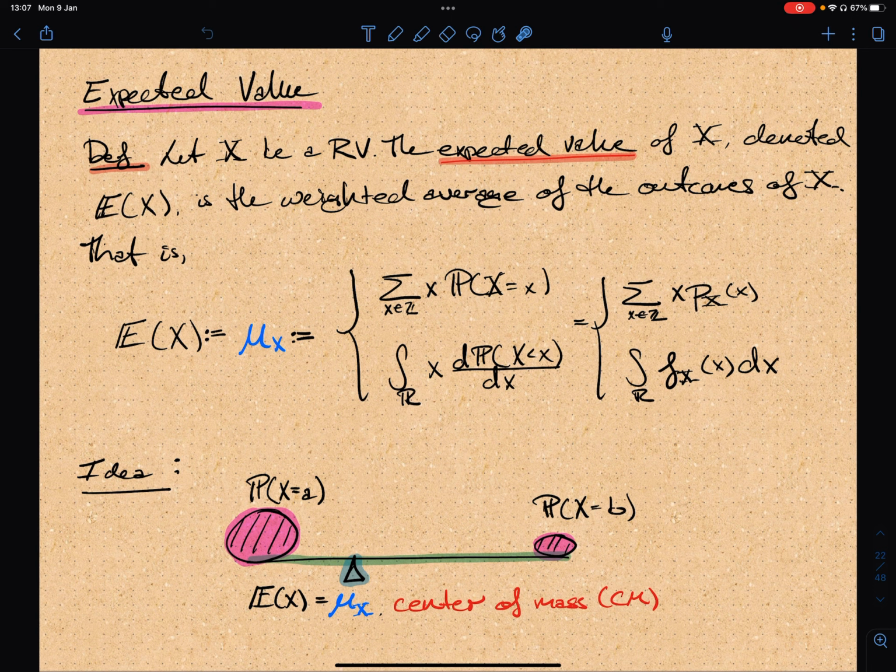And the expected value in simple terms is just the average, a weighted average of the possible values that the random variable can take. And it's the first kind of particular information of the random variable that tells you what expected value this random variable will take.